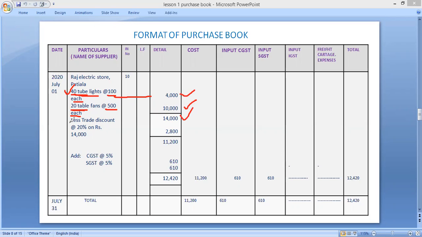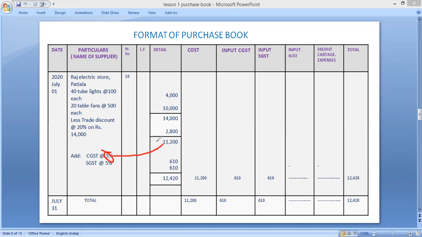Now in this sum there is written a trade discount of 20%. Less 20% trade discount on what amount? This amount, 14,000. 14,000 into 20% will be 2,800, and after deducting, the net amount is 11,200. Now there is also CGST and SGST. What rate of CGST and SGST? That is 5%. 5% of what amount?